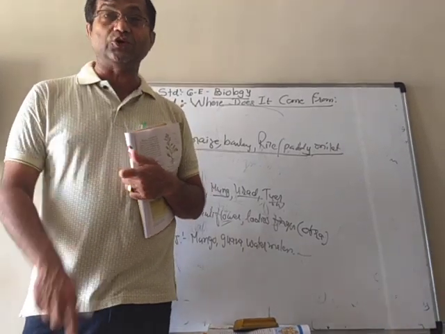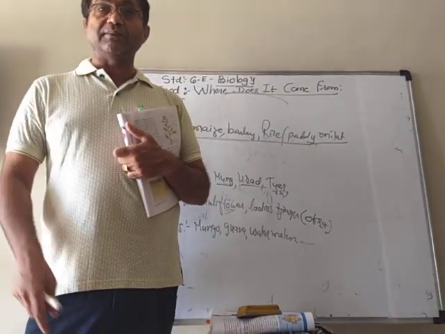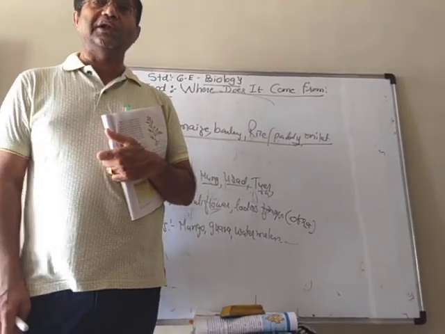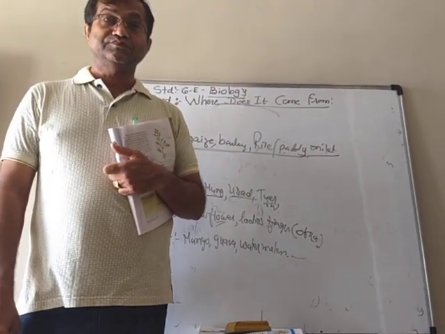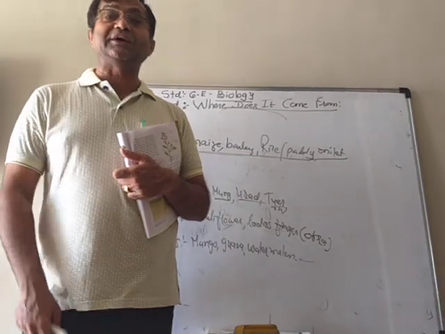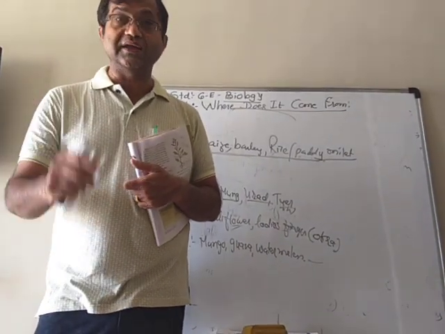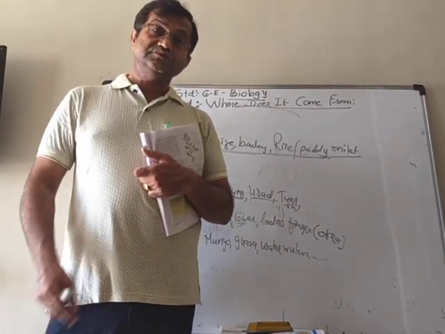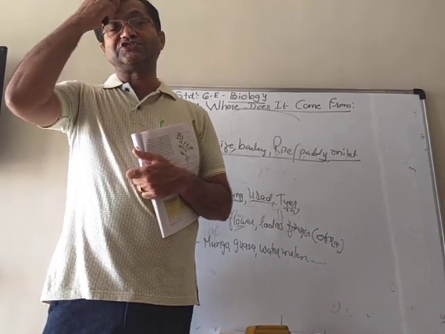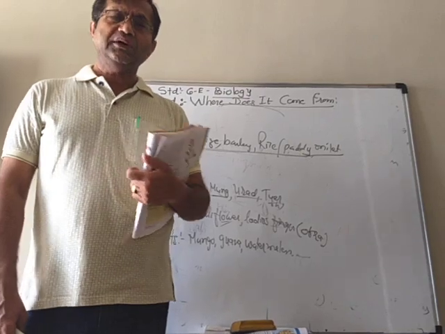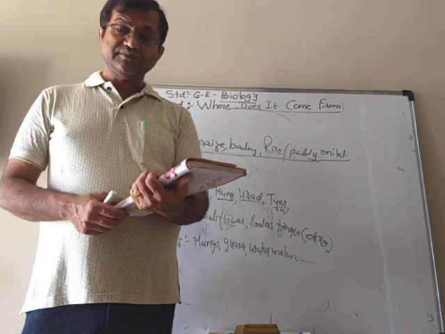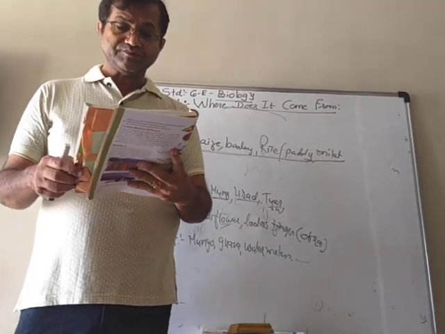Some of the plants, the stem also we are using as food. For example, potato. Potatoes are coming from the soil, but it is also a stem. Then sweet potato, what you call sakkarkand, that is also a stem. So, lots of parts of the plants that we can eat.